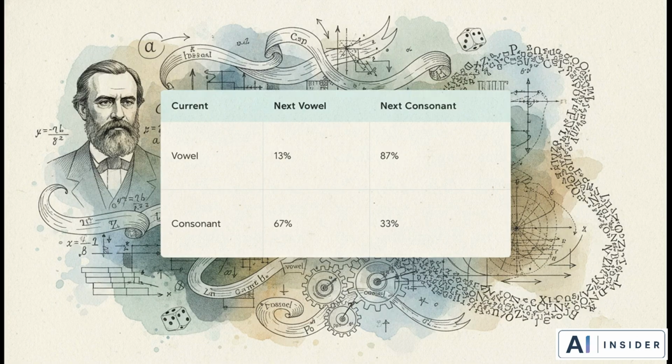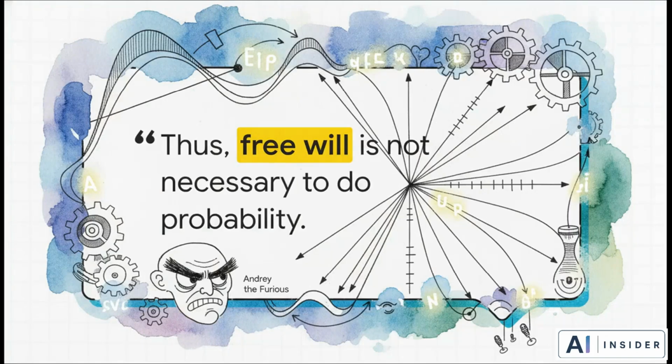For example, if you're currently on a consonant, there is a massive 67% chance the very next letter is going to be a vowel. He essentially built a transition matrix. He could start at literally any letter, roll the dice based on these exact percentages, and generate a totally new sequence. And guess what? After thousands of steps, the random generated sequence stabilized right back at that exact 43% to 57% ratio. He had definitively proven his point: a dependent system still converges on stable averages.